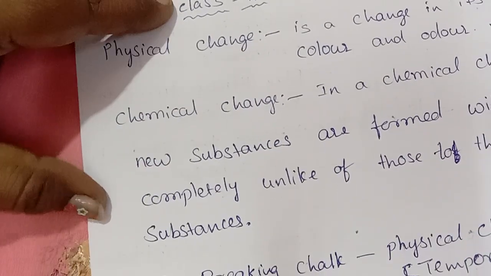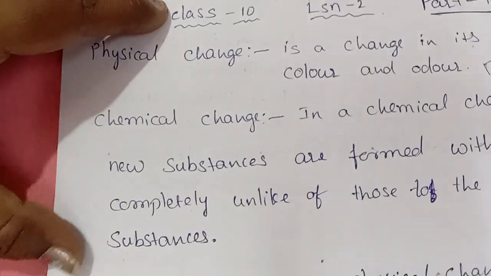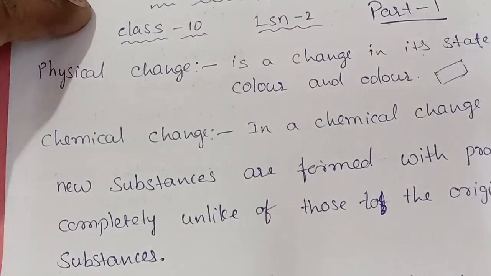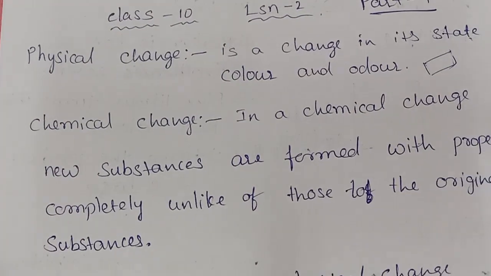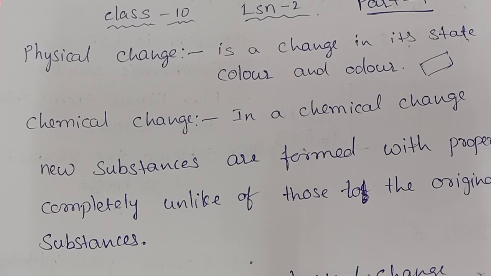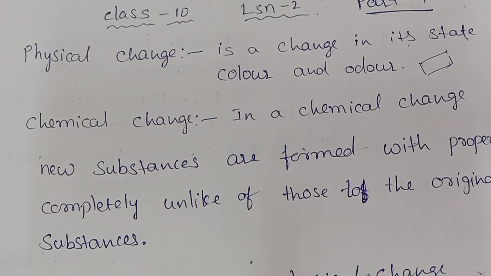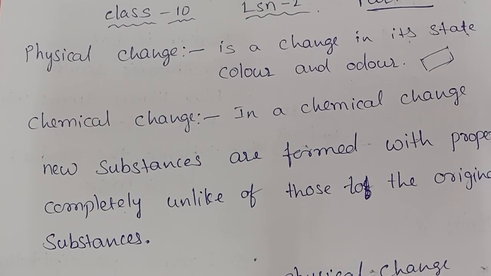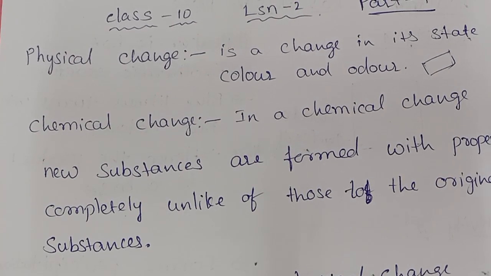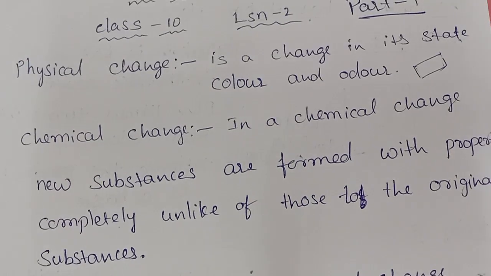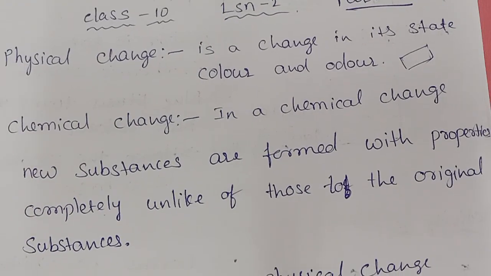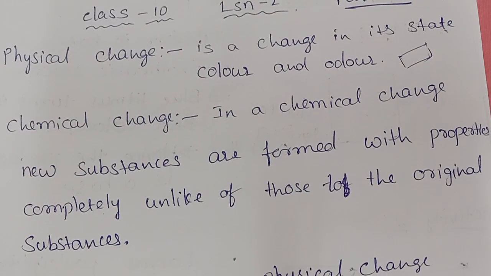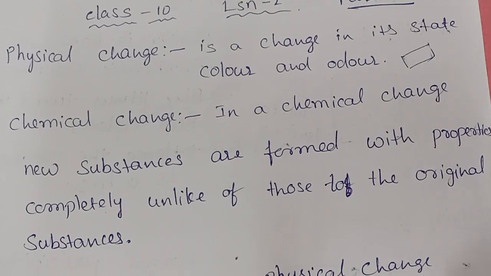Next, chemical change. What is chemical change? It is an irreversible change, right? In a chemical change, new substances are formed with properties completely unlike those of the original substances. Completely new substances form.